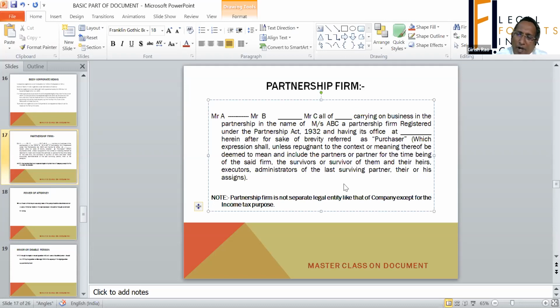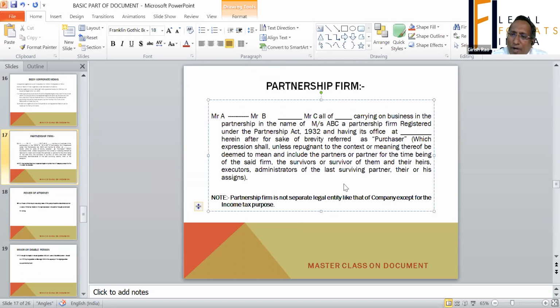So when one of the partners dies, take an example, out of three people one of the partners dies. In the deed it is written that his legal heirs should be admitted as a partner. They will be deemed to be taken as a partner. But how?